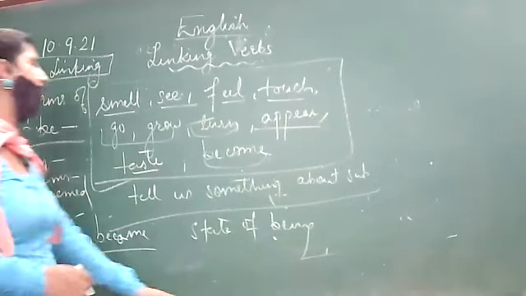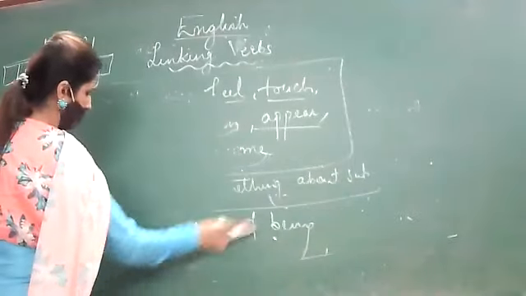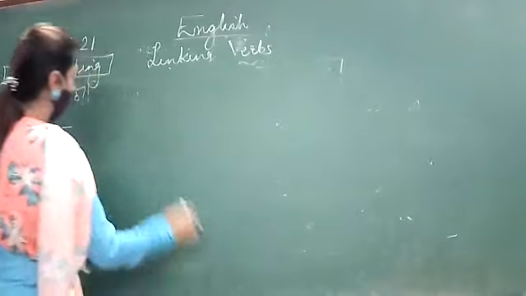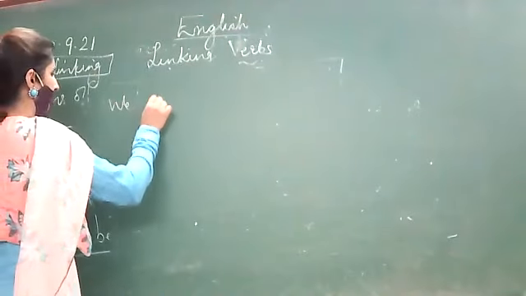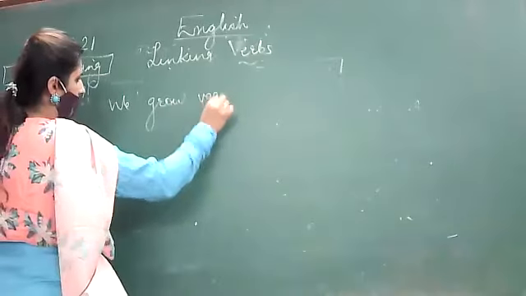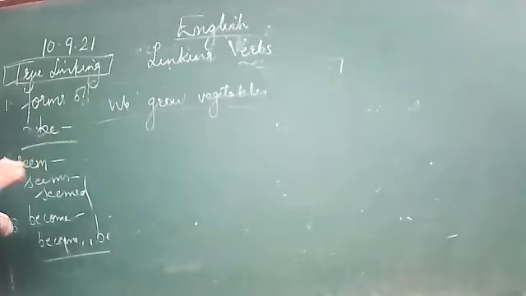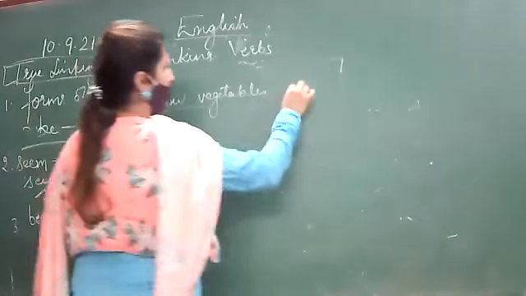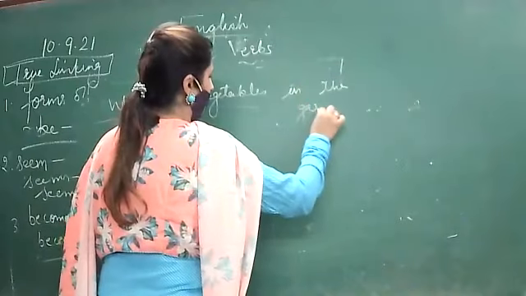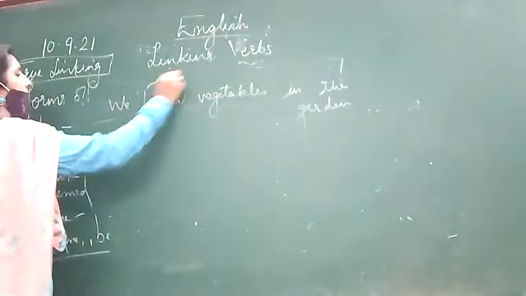Now, one example I write down. For example, suppose we grow vegetables in the garden. So now here, which is the verb?